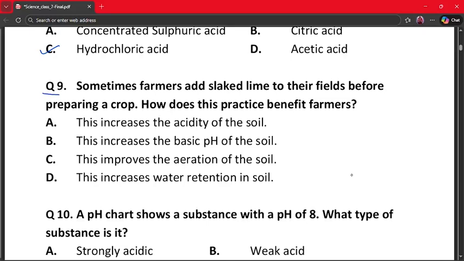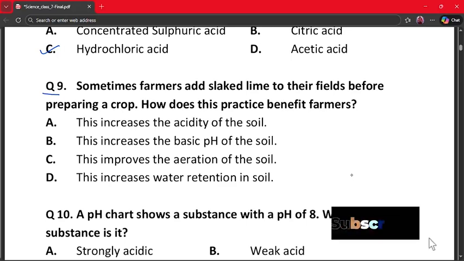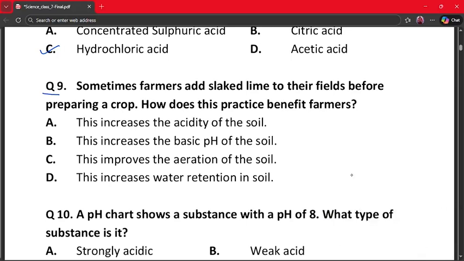A. This increases the acidity of the soil. B. This increases the basic pH of the soil. C. This improves the aeration of the soil. D. This increases water retention in soil.